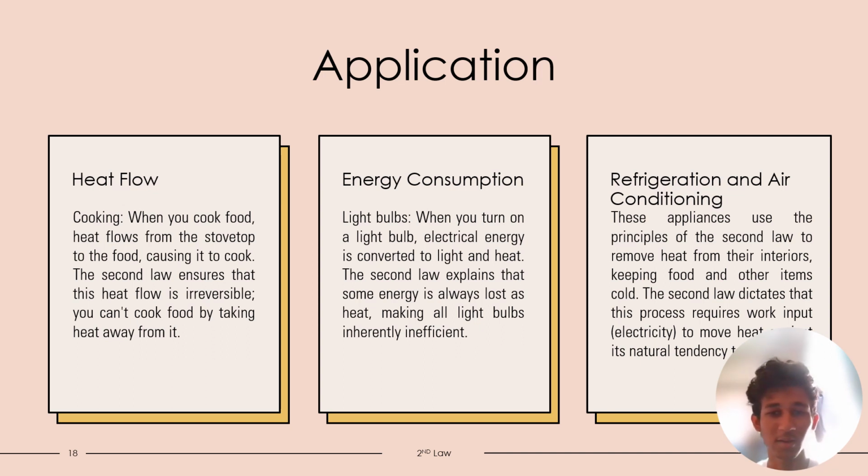So finally is refrigeration and air conditioning. These appliances use the principle of the second law to remove heat from their interiors, keeping food and other items cool. The second law dictates that this process requires work input, which is electricity, to move heat against its natural tendency.